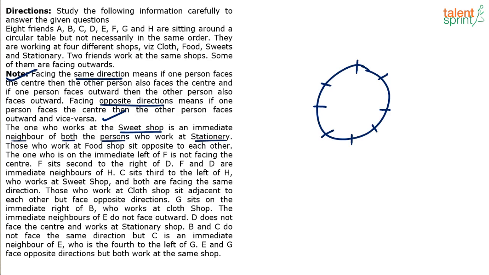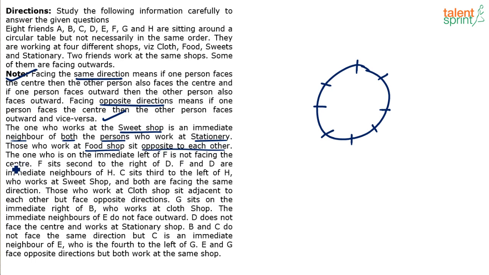But can I put it immediately? No. I can take up sweet shop here. If this is sweet shop, left and right both should be stationery shops. But that is possible in 8 different ways. So no point in trying that out. Those who work at food shops sit opposite to each other. This also is important information, but not useful immediately, right? Food shop persons are opposite to each other.